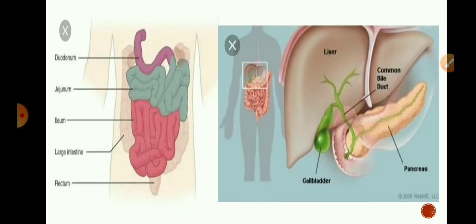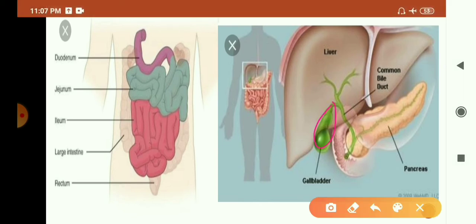This is the liver, which secretes the greenish yellow alkaline liquid, and this is the gallbladder. The secreted bile is stored in the gallbladder, and this makes the intestinal pH alkaline for the action of pancreatic enzymes to digest fats and carbohydrates.